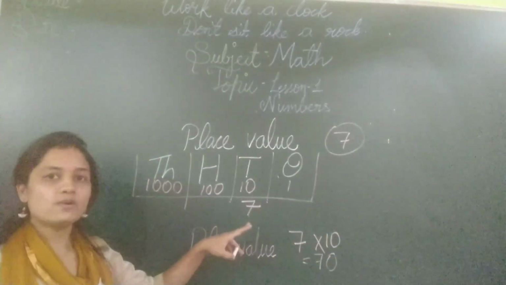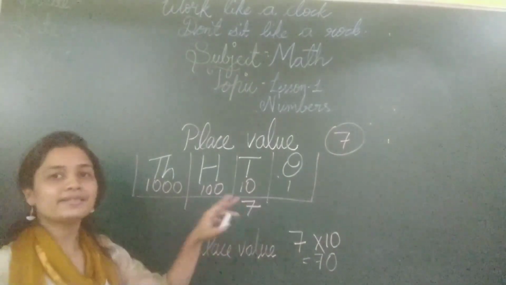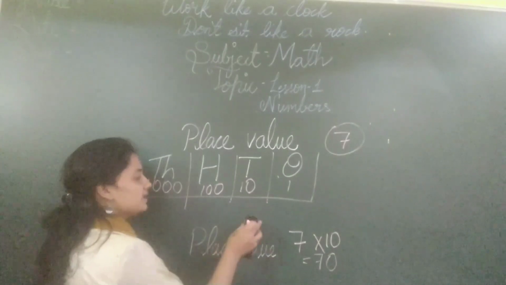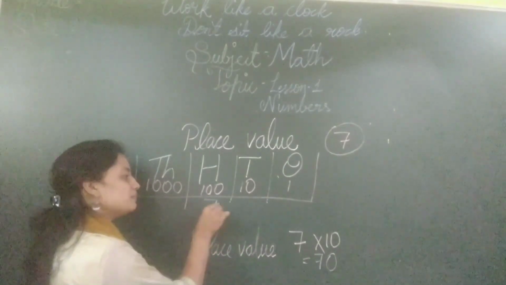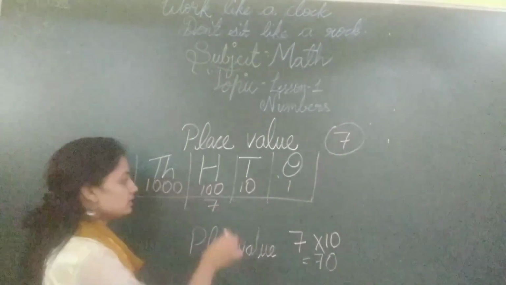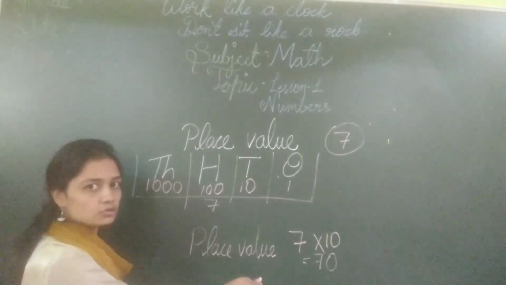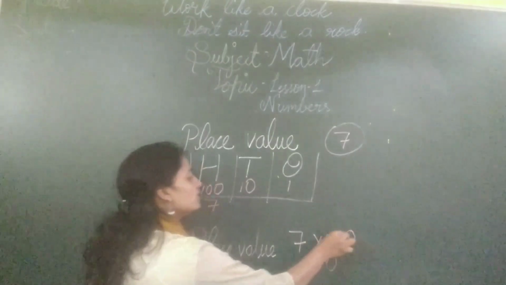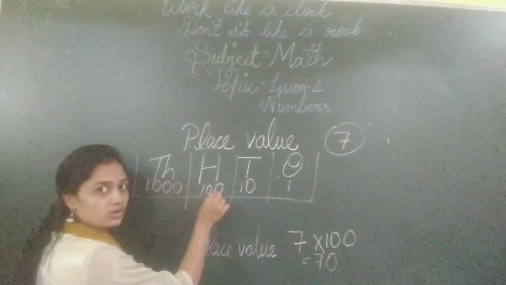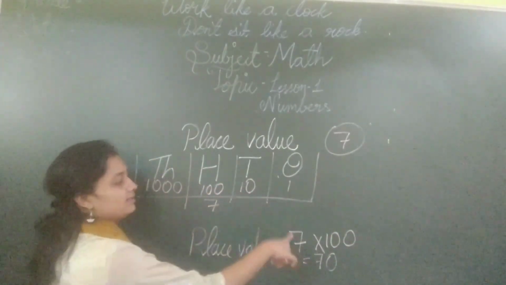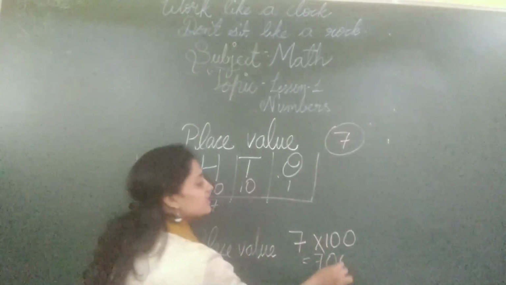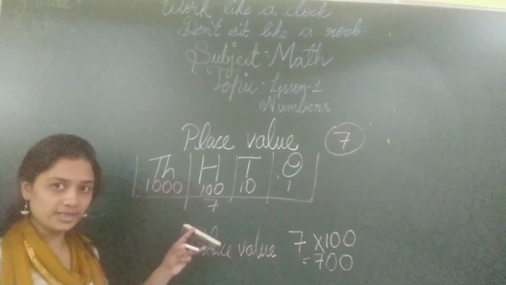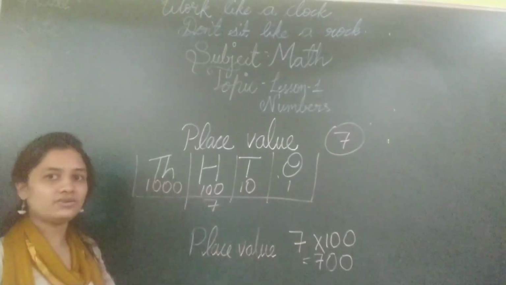So the place value of 7 here is 70. Now let me rewrite the 7 and make it sit in 100th place. What happens? The value changes. The value is no more 70. The value changes to 7 into 100 because it is in 100th place. 7 into 100 is 700. So the value of 7 now is 700.